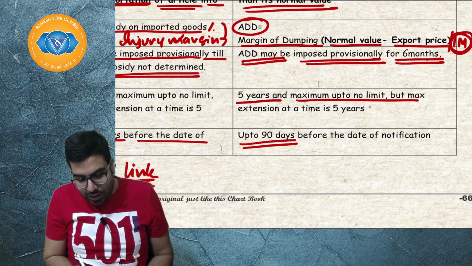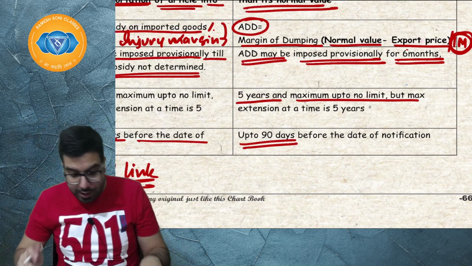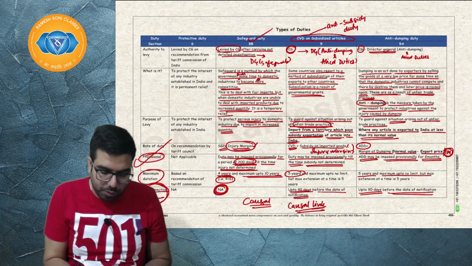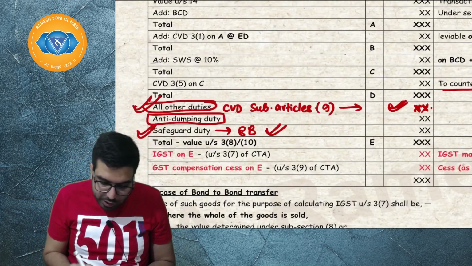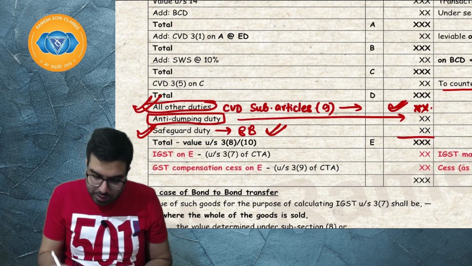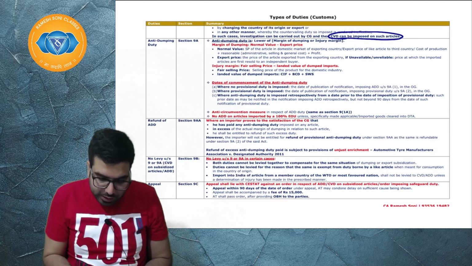Next, sir, can it be applied retrospectively? Yes, up to 90 days from the date of notification being issued by the government. Next. So, sir, I will go ahead and charge anti-dumping duty over here. Let's go ahead and read a little about anti-dumping duty.